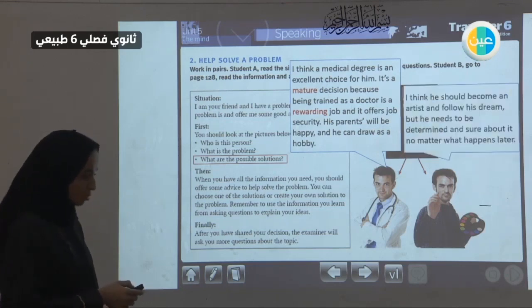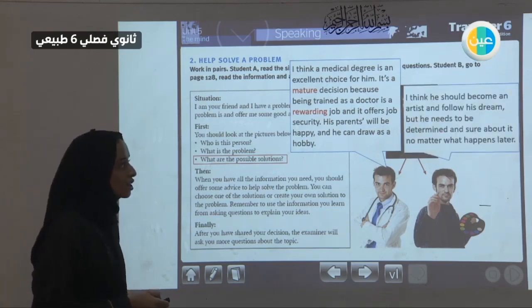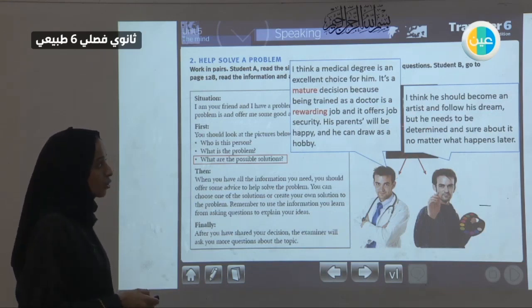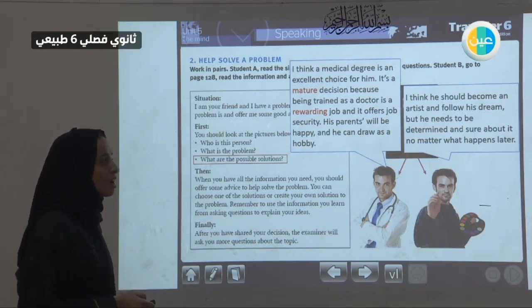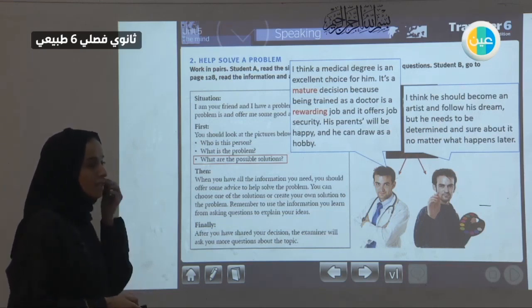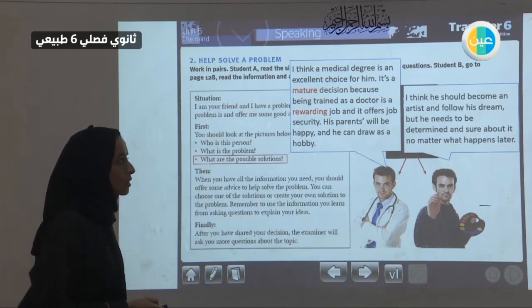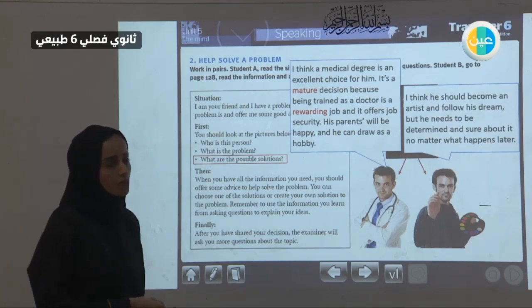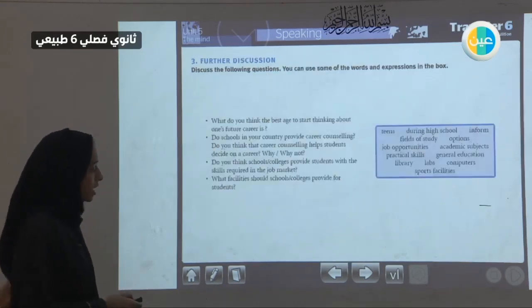But we have another option. Other people are going to say, no, I think he should become a professional artist and follow his dreams. He wants to be a painter, so he would paint. But he needs to be determined. He needs to be insistent and work on it. He should just tell his parents that he wants to be a painter, and be sure about it no matter what happens later. Maybe something bad is going to happen, so he should be insistent. So these are the options, and maybe you will have other options. You can come up with any other option. Okay. The other questions here.